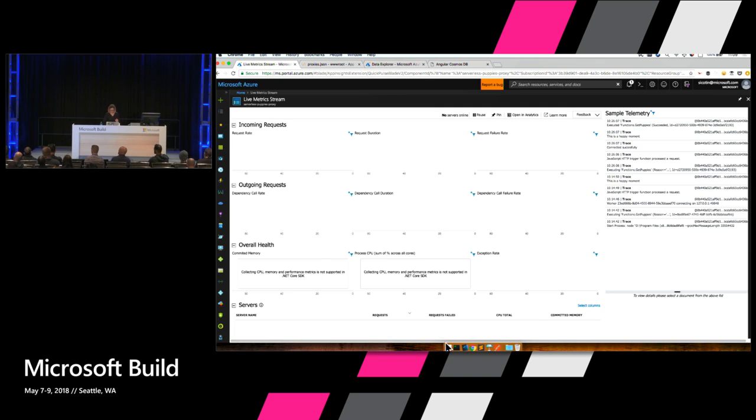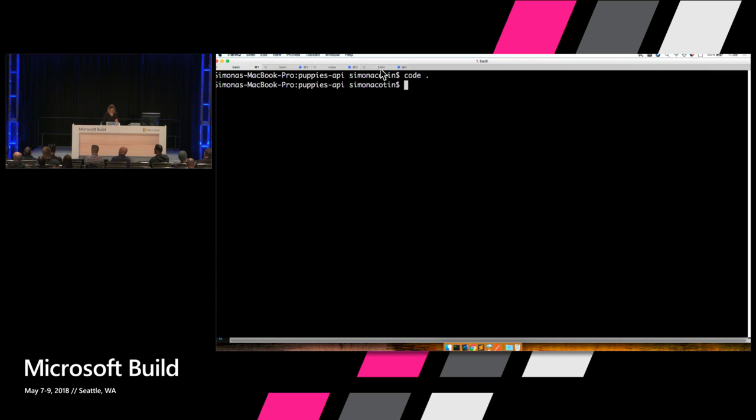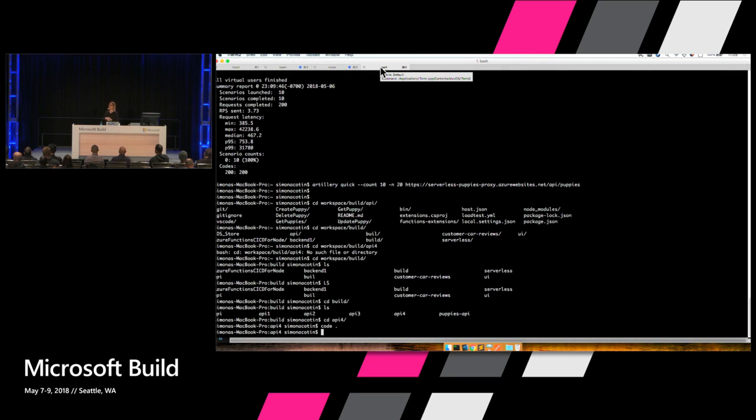And I'm going to use Artillery. Is anyone familiar with Artillery? It's an NPM package that can be used to run load testing. So if you want to do that not only for serverless, but even for your websites, for other tasks, you can easily use it to make requests.